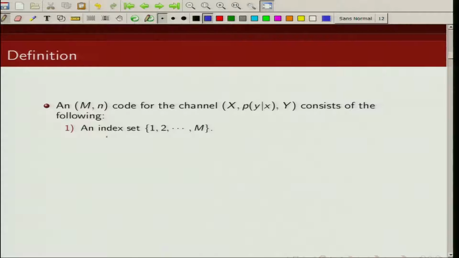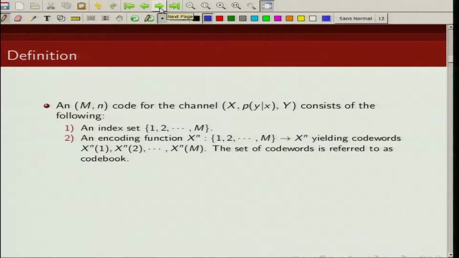This index set will correspond to each of these messages, and our encoder is a mapping of this index set to an n-bit sequence, which we are denoting by x^n. So, we will have m code words: x^n(1), x^n(2), x^n(3), up to x^n(m). We will refer to our set of code words as the codebook.